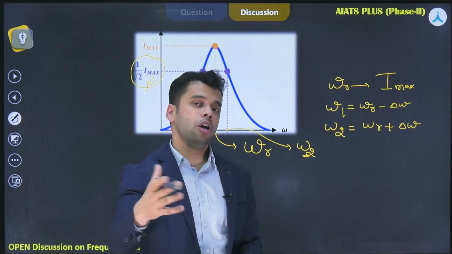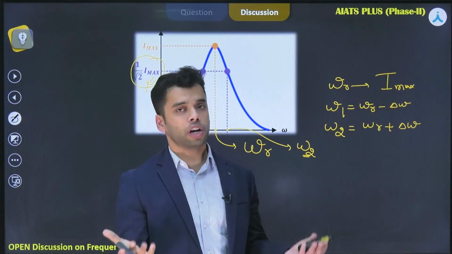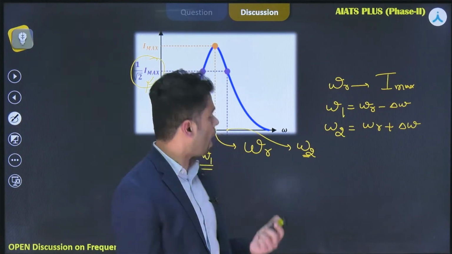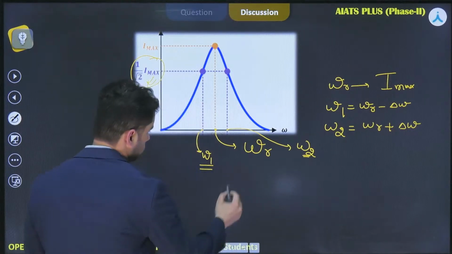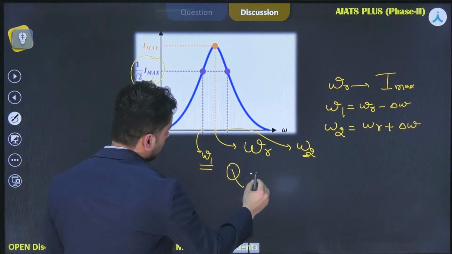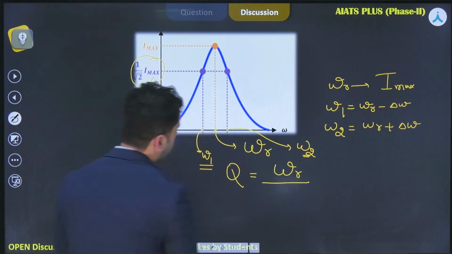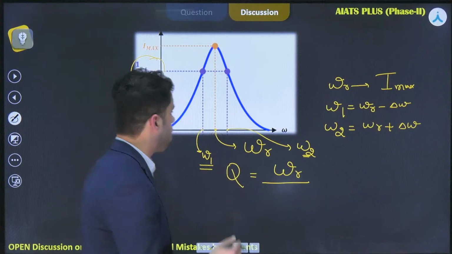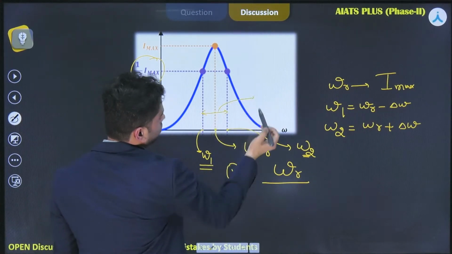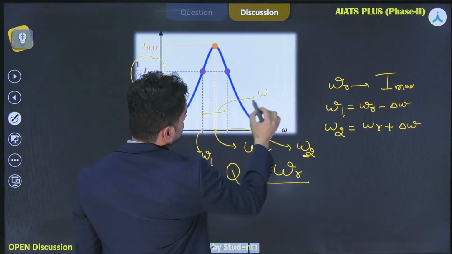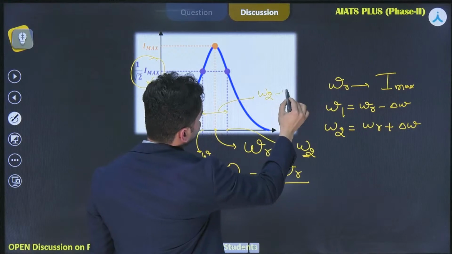Omega 1 और omega 2 दोनों पे current की value is I max by root 2, और रेजोनेंट फ्रीक्वेंसी पे करंट की वैल्यू है I max, right? Now quality factor Q. Quality factor is defined as the ratio of resonant frequency upon the bandwidth. Now what is bandwidth? Bandwidth is this distance. See, this one is omega r if I talk about omega 2. So bandwidth, it is defined as omega 2 minus omega 1.